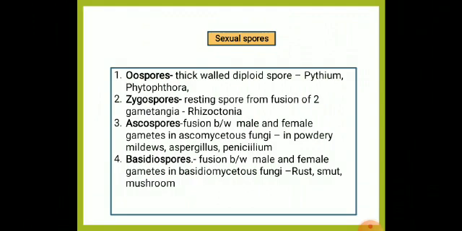Then coming to sexual spores, which contain oospores, zygospores, ascospores, and basidiospores. Most students take zygospore as an asexual spore, but zygospore is a sexual spore, because just remember the zygote, which is produced by fusion of male and female gametes. Oospore is a thick-walled diploid spore.